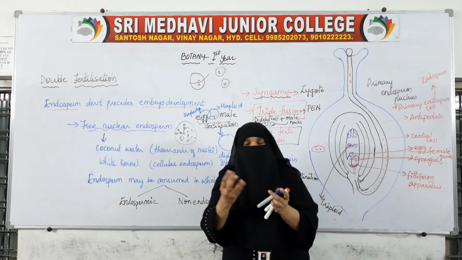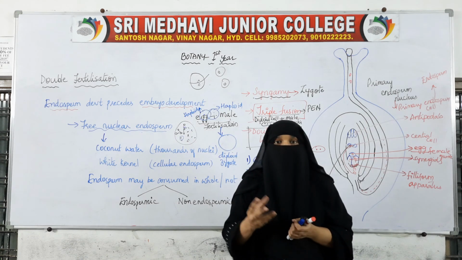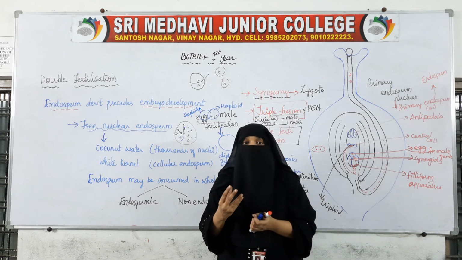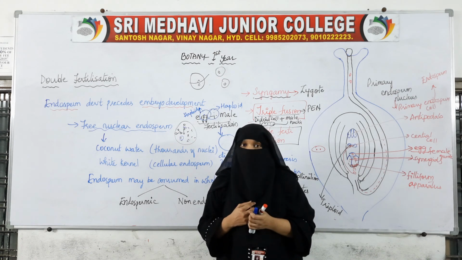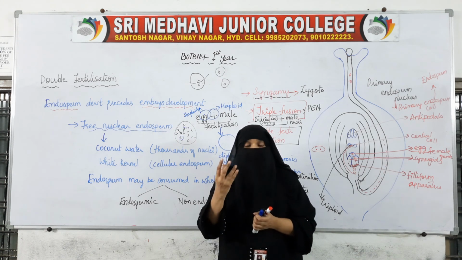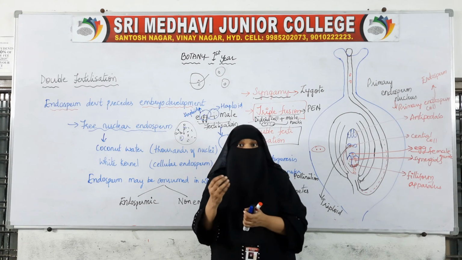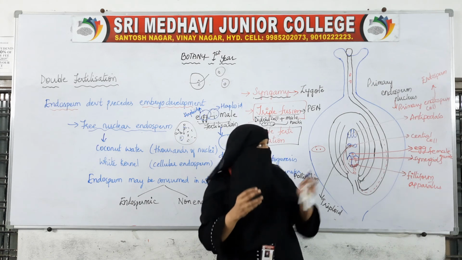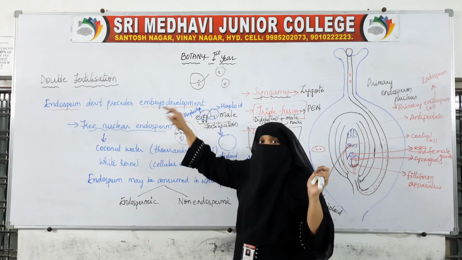So the water which we see in the tender coconut is nothing but nuclei, free nuclear endosperm. That is nothing but free nuclear endosperm. So coconut water is endosperm with many nuclei. That is why we say endosperm is nutritious for development. Endosperm is there for embryo development.